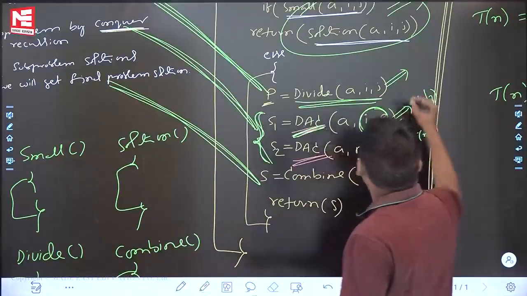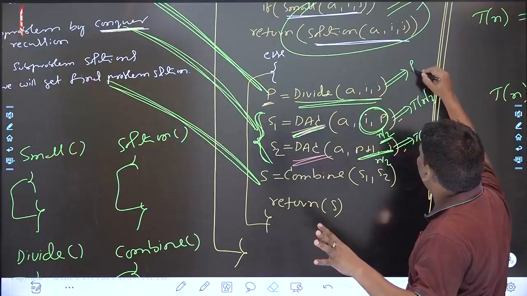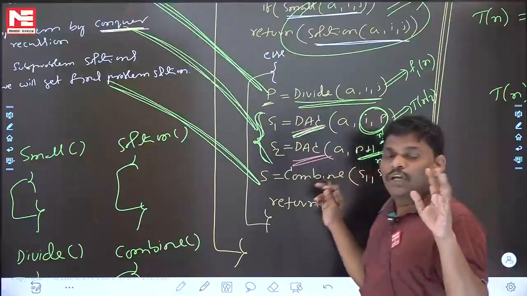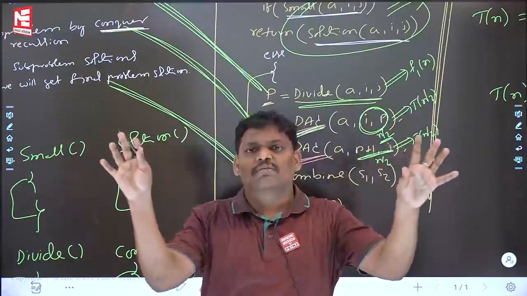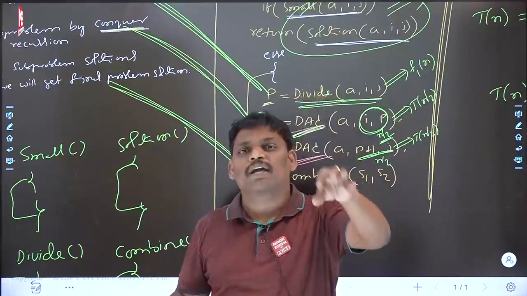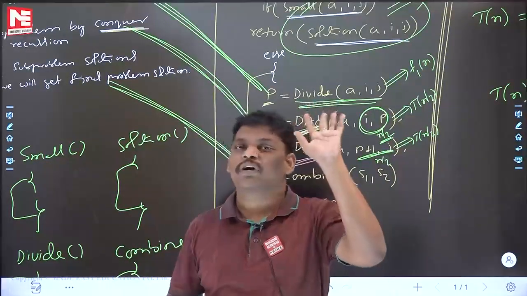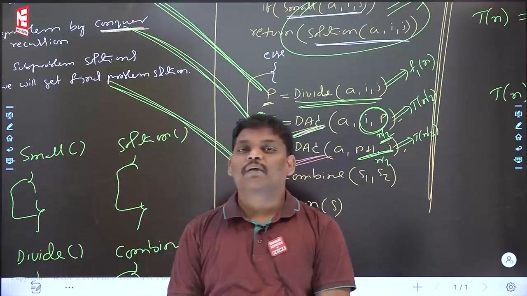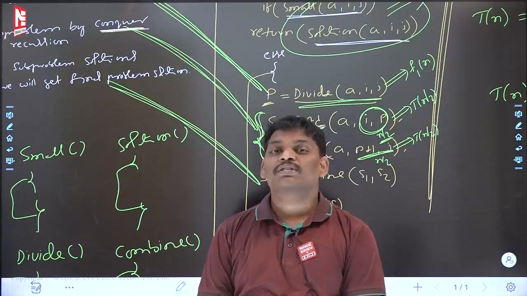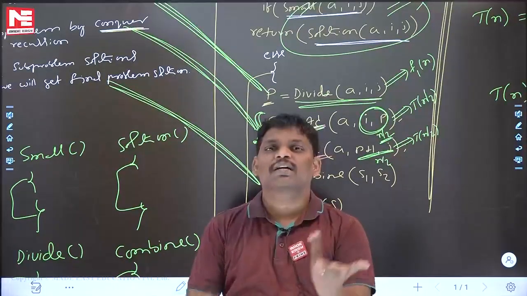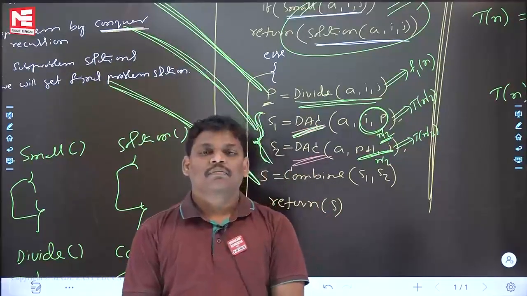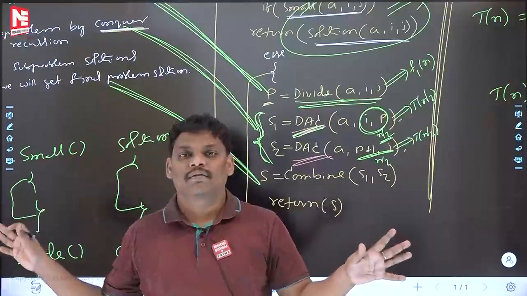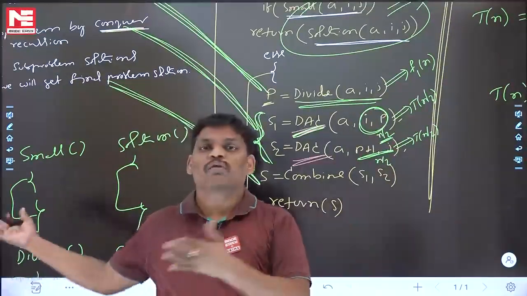Assume the divide function will take some name, because code is not there. F1 of n time. What is F1 of n? Some function that may be constant, that may be log n, that may be n. F1 of n is the divide time. What are the boundaries of F1 of n time? Minimum is 1, because constant time is the minimum. Maximum may be n power n, maybe n factorial, depending upon what code is there. Because it is an abstract algorithm, if I go to the divide code, it is not there.